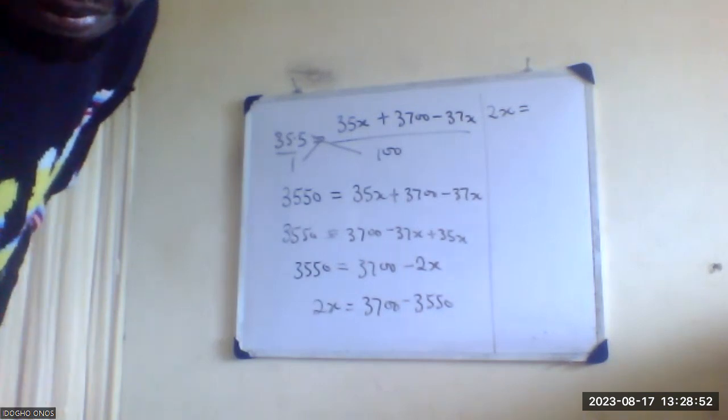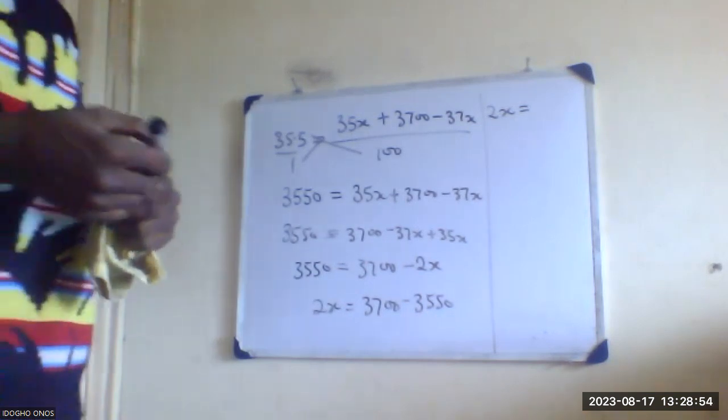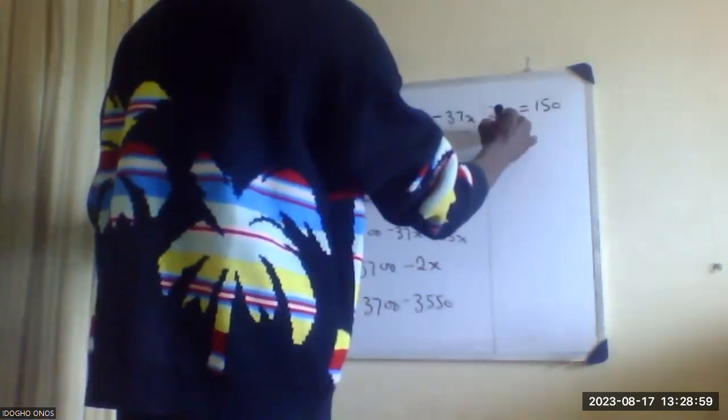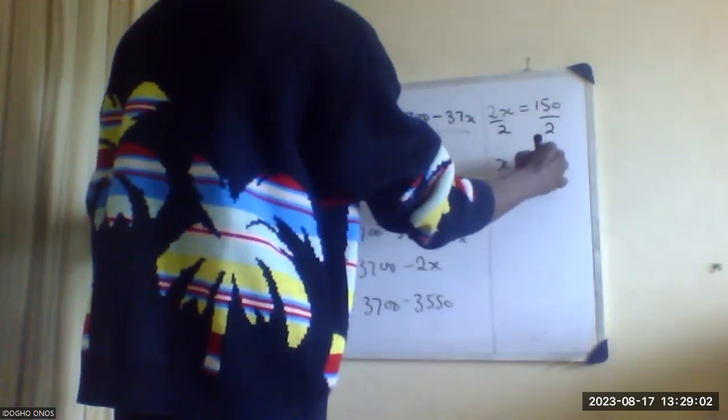That should be 150. Then divide both sides by 2, so X is equal to 75.